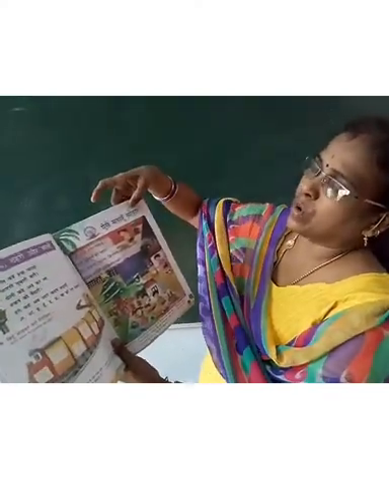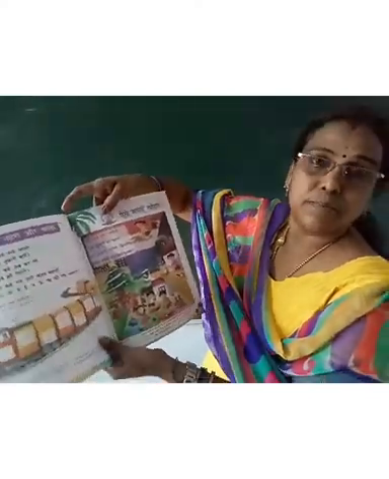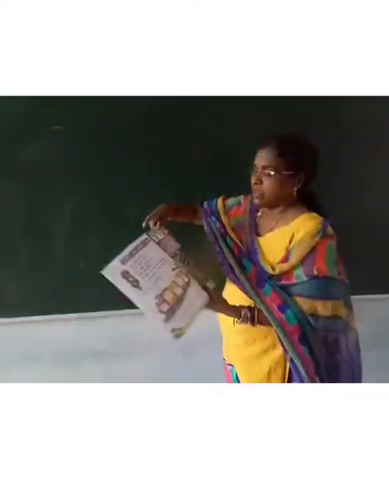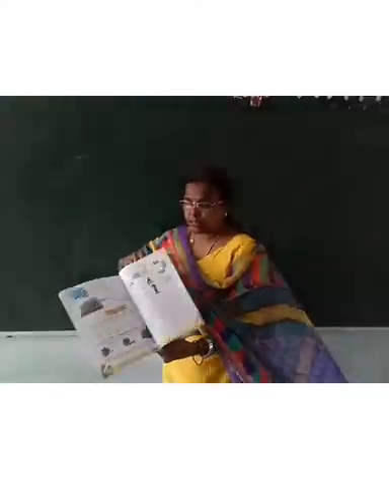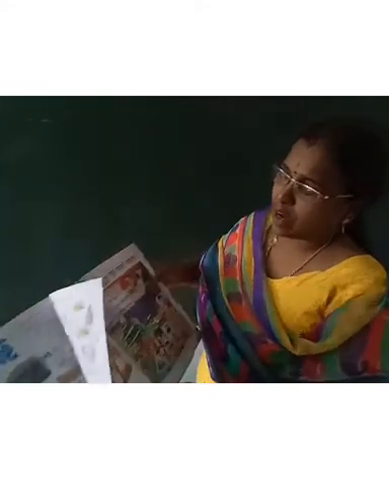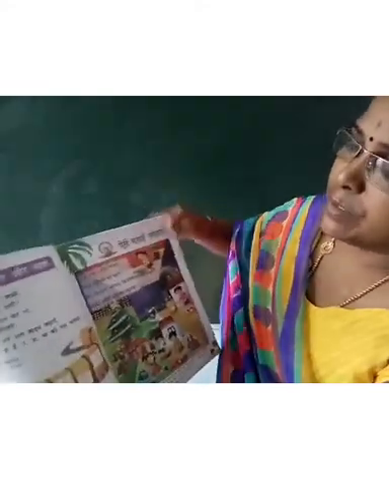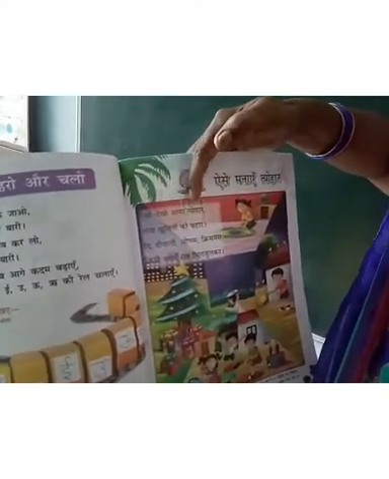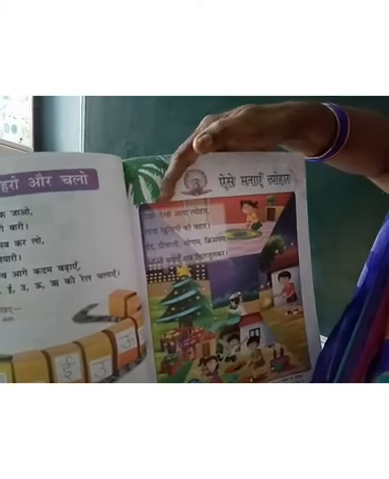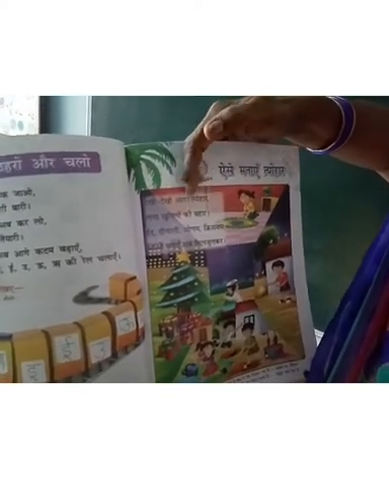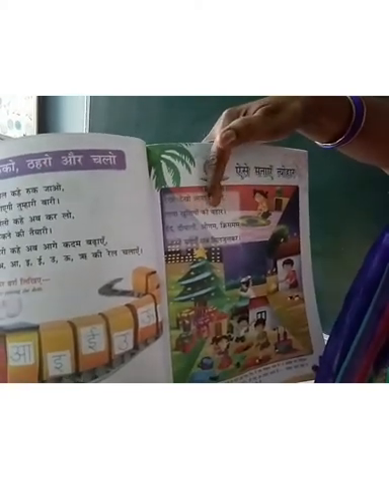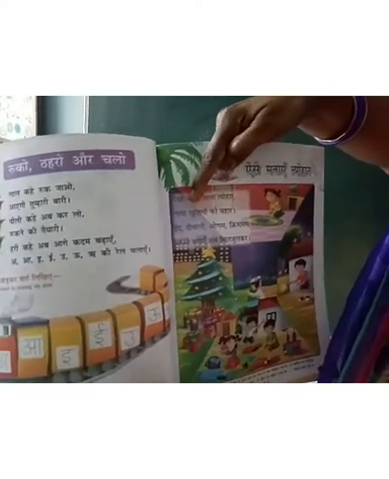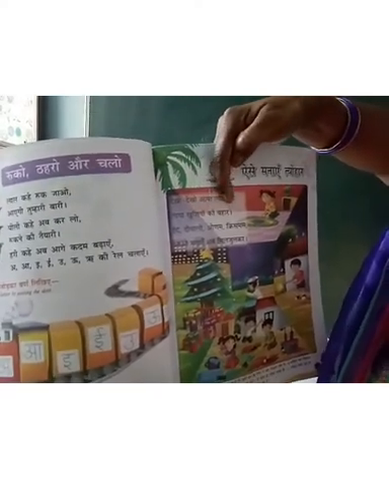ऐसे मनाए त्योहार is the third lesson. Okay, and whatever is there, see, along with me we have to read. देखो देखो आया त्योहार means see, festival is coming. लाया खुशियों की बहार means what? Along with festival happiness will come.